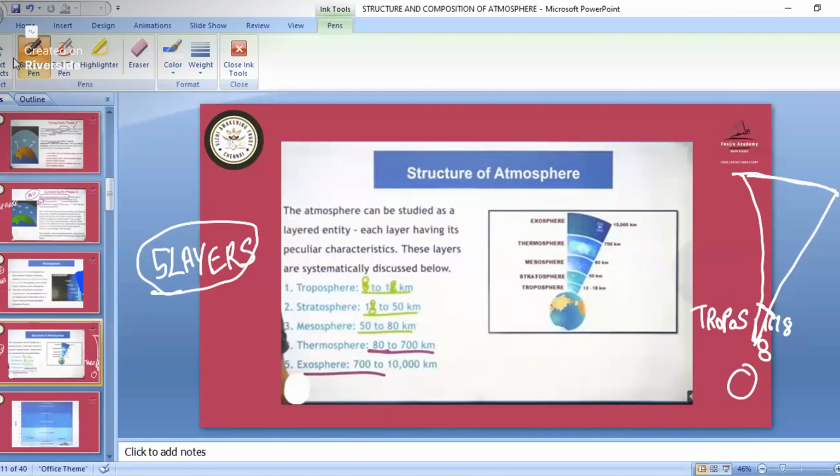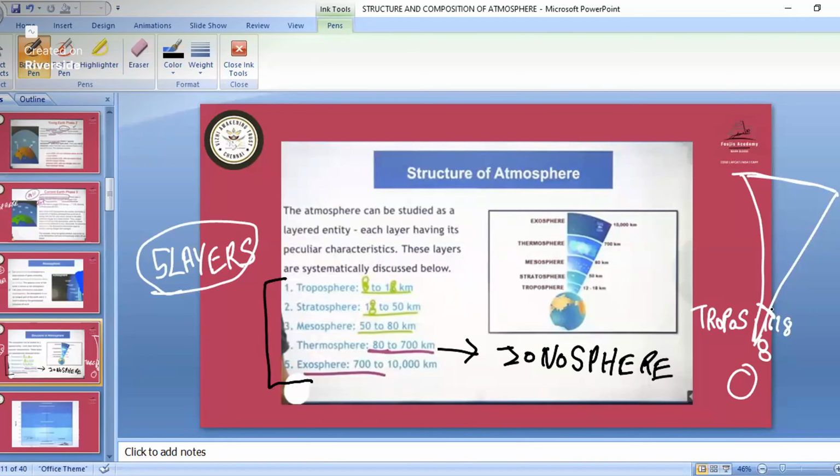Okay, so see here, in some parts, totally we have the 5 layers. But inside the thermosphere we have the presence of the ionosphere. So in some books it might be given that there are 6 layers of atmosphere, but scientifically it is totally 5 only. Inside the thermosphere we have the ionosphere.